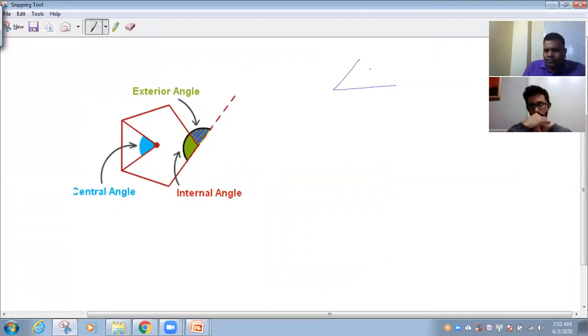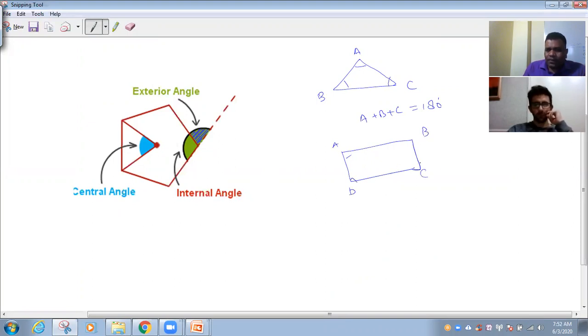Let's take a triangle A, B, C. This is called interior. So the sum of all interior angles for a triangle is 180. If you take a quadrilateral A, B, C, D, A plus B plus C plus D is 360. Here 180, just added another 180.